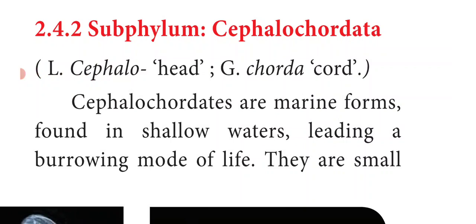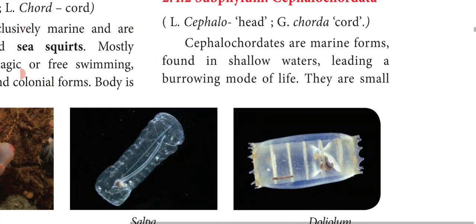The cephalochordates are marine forms found in shallow waters, and they lead a burrowing mode of life. They make burrows on the seabed and live in those burrows.